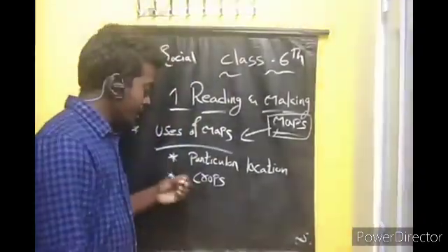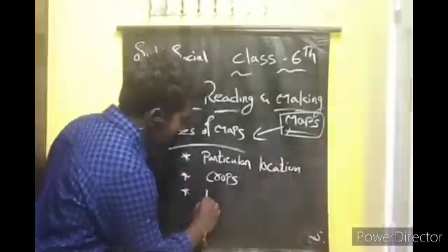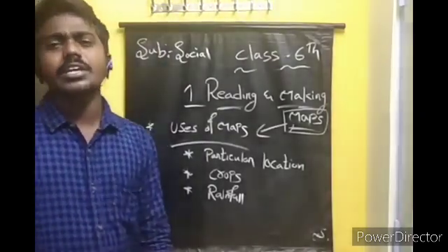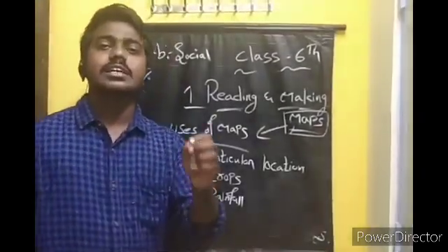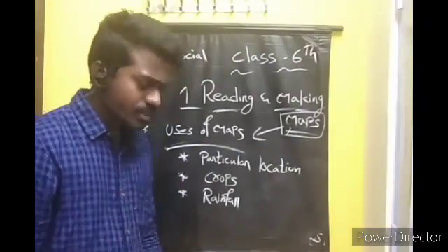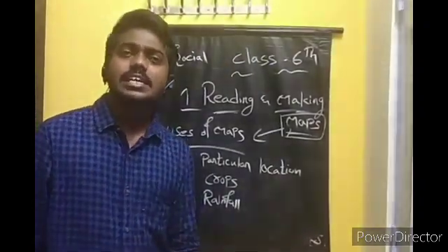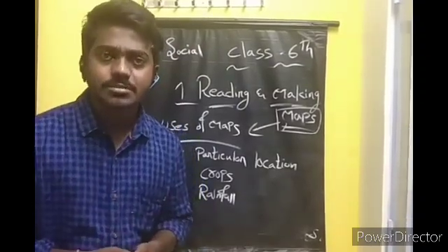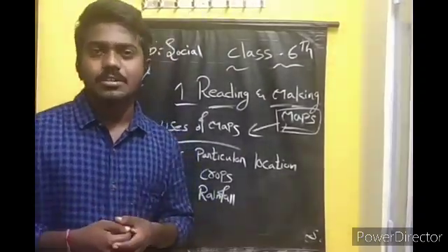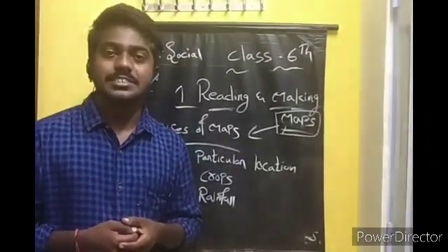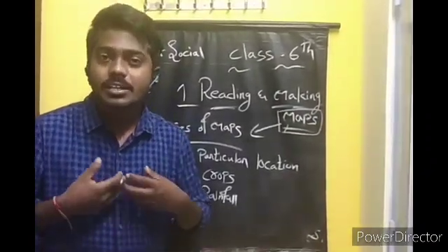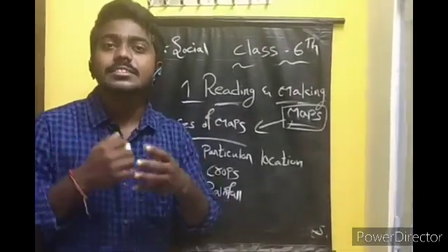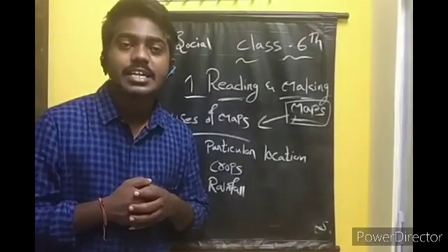Fine. Next, we can find out the rainfall. Where the rainfall is more, where the rainfall is less. For example, in Rajasthan, near the Thar desert, there is no rainfall. If I ask where is the Thar desert, you'll say, sir, the Thar desert is in Rajasthan. Similarly, if I ask where are the Himalayas? Sir, Himalayas lie in the north region and towards the northeast.